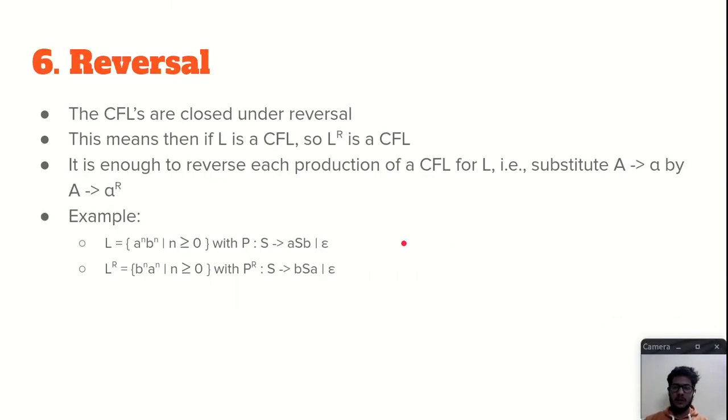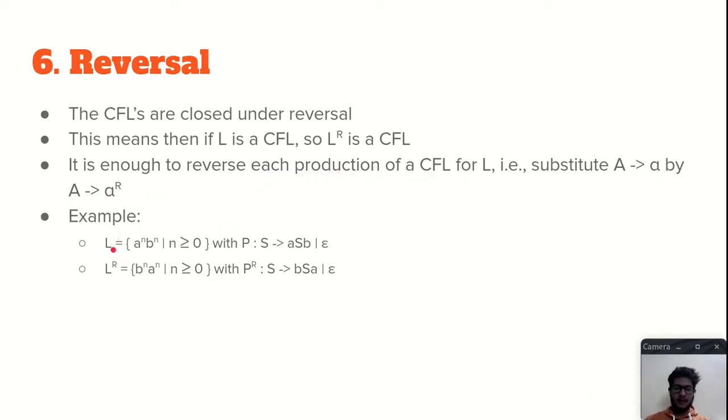Now let's move on to reversal. So we can prove that context-free languages are closed under reversal. We can easily do this. So it means that if L is a context-free language, then L^R, or we can say the reversal of the language L, is also a context-free language. So how can you do this? It is enough to reverse each production of a context-free grammar for L, that is, substitute A gives alpha by A gives alpha reverse. We can see this in an example.